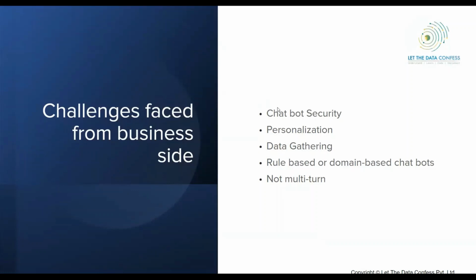Second thing is personalization, as I mentioned, that multi-turn. Also, let's suppose I am talking to one of my friends, that person has their own way of answering or taking problems, or the way of conversation will be completely different from my another friend. So when I'm talking to a human, I can get this personalization. Whenever I face a problem, I go to one of my friends, and whenever I'm happy, I go to some other person. This personalization is there in human conversation, but in the bot it's not there. You will always be talking to some bot, then you will feel like you are talking to a machine. There is no human touch.